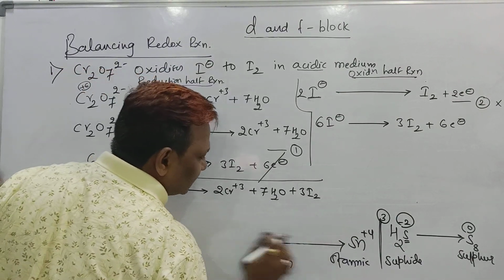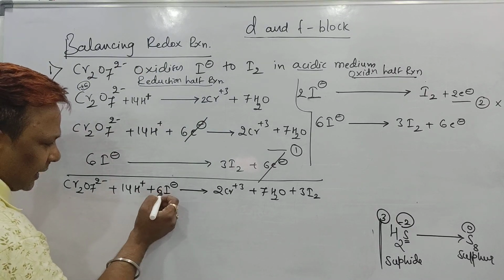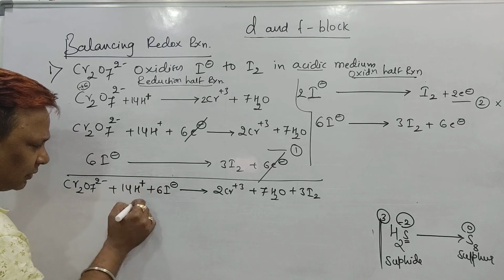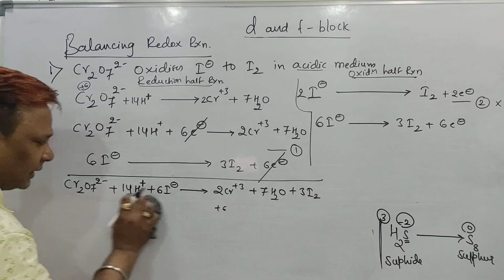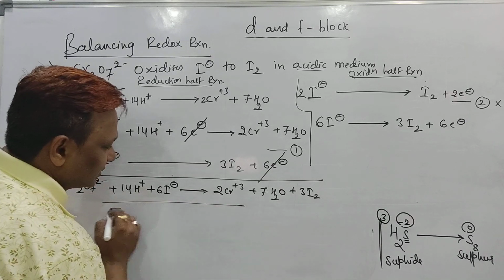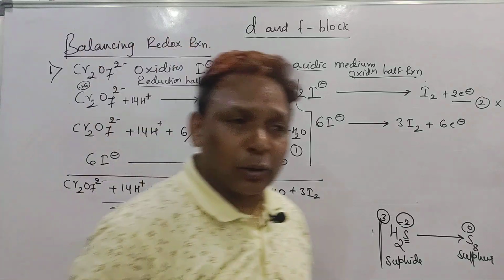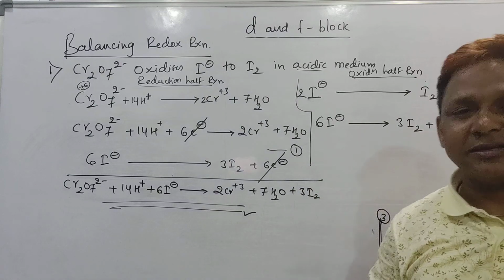How to check it? Just you can see the number of charges should be equal on either side. Minus 6 minus 2, minus 8. Beta, minus 8 plus 14 becomes plus 6. And here also I am having plus 6. If the charges are balanced, our reaction was balanced. So this is the first part which we did beta here: dichromate ion can oxidize iodide ion to iodine in the acidic medium.